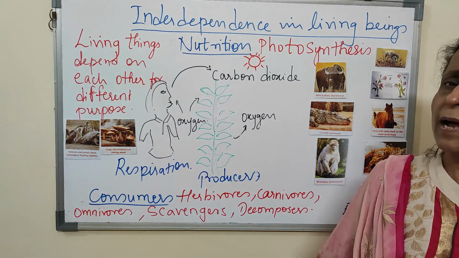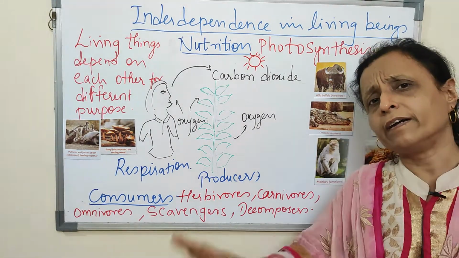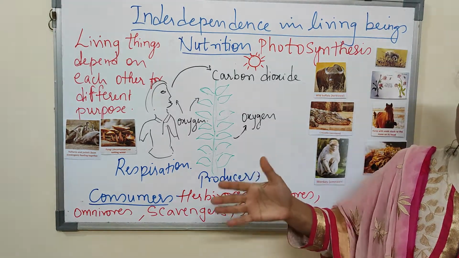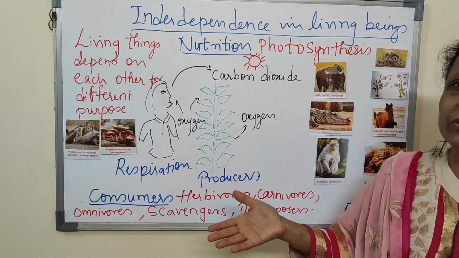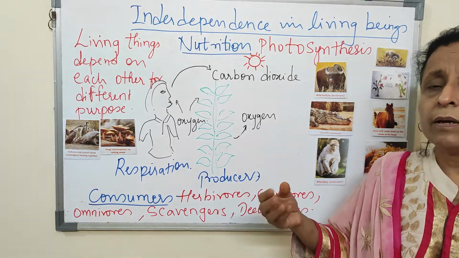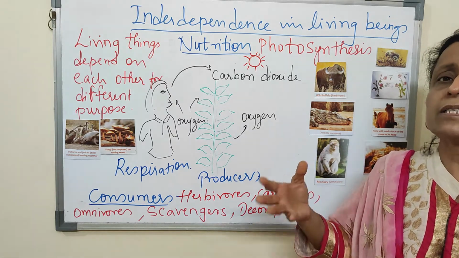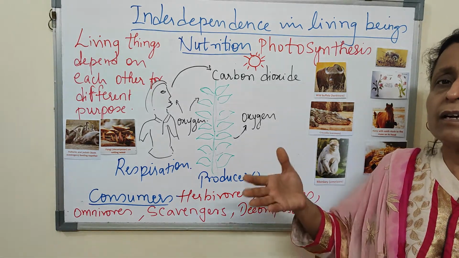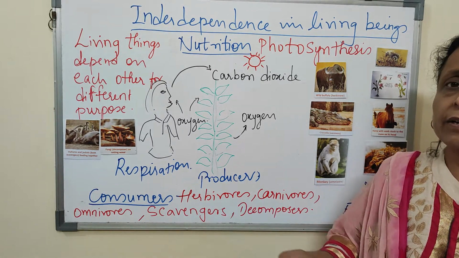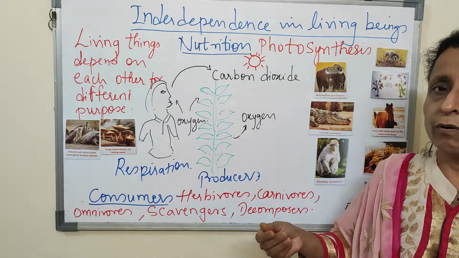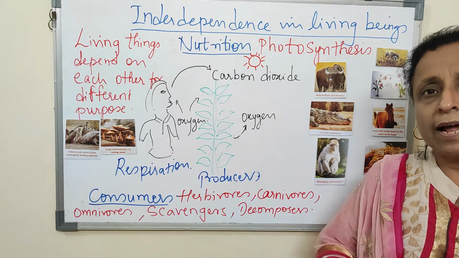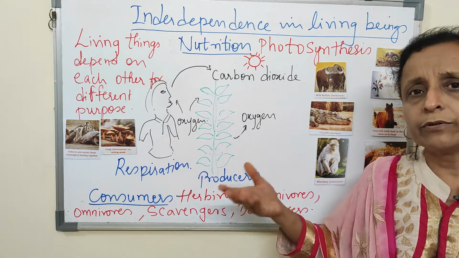But what happens to plants and animals which are dead? They won't remain as dead as they are. Any plant, animal, even human will not remain as it is. What will happen? Microorganisms, bacteria, fungi, they'll react on it. And what will they do to the plant and animal? They will convert them into a simpler form. The simpler form will get mingled with the soil, and those nutrients will be back in the soil.